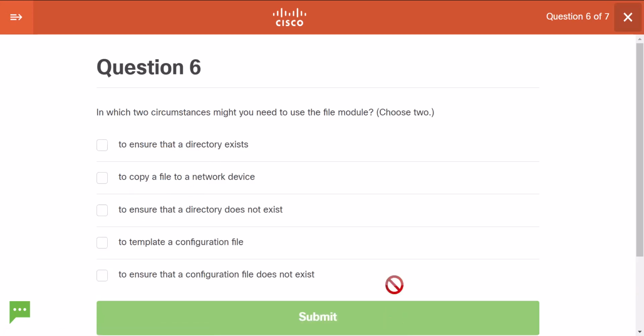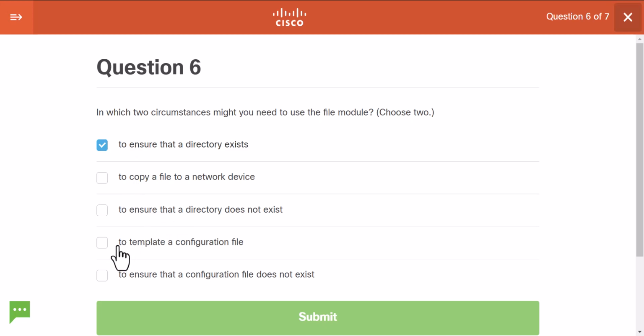In which two circumstances might you need to use the file module? Okay, to ensure that the directory exists, yes, this is correct, and we actually have used this in the lab. File module is used to ensure that a directory exists. It creates a file, and a directory is a file with an attribute, right? To copy a file to a network device, probably not. To ensure that the directory does not exist, not sure if you can do this with the file module.